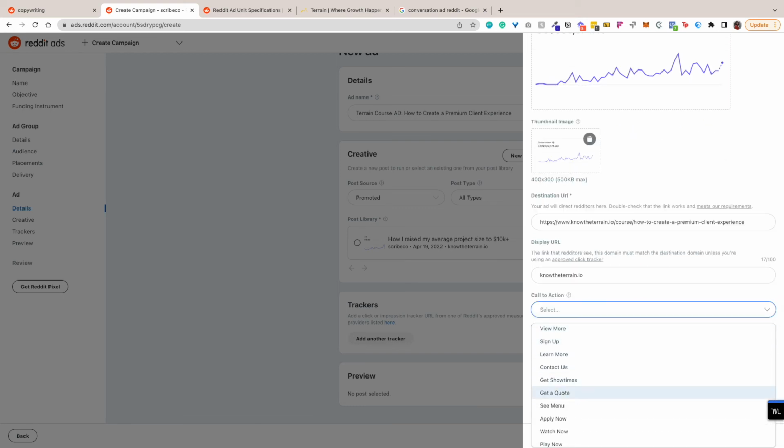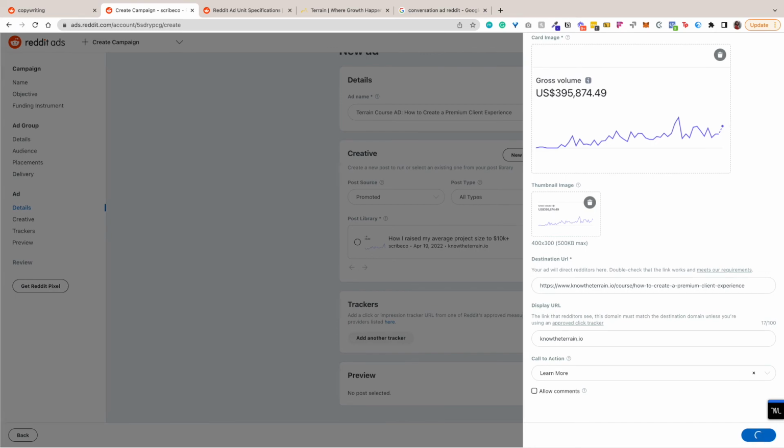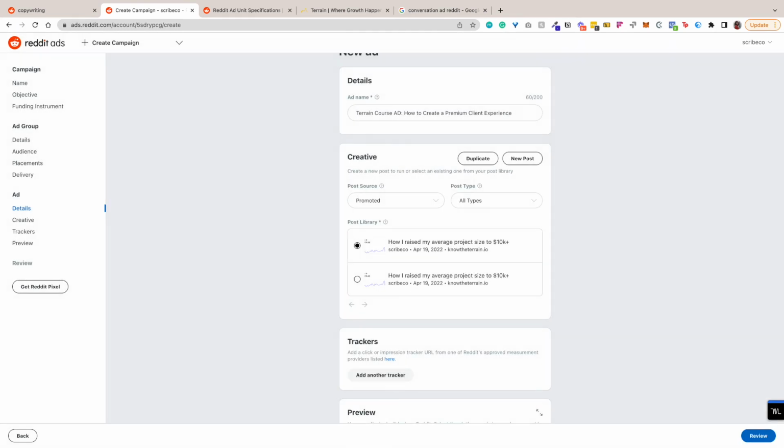Choose whatever makes the most sense for you. I will go with Learn More. And I'm not going to allow comments. You can, if you're feeling brave. People on Reddit can be a little ruthless. I don't want to deal with that drama just yet. And yeah, so that's essentially it.